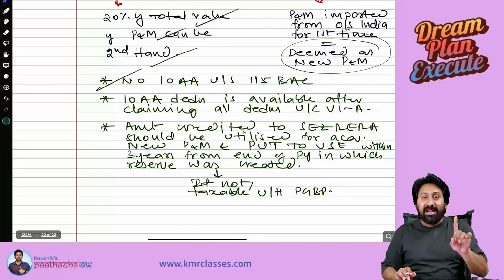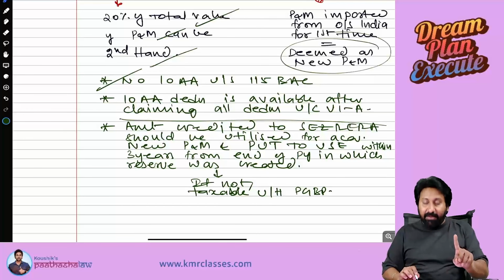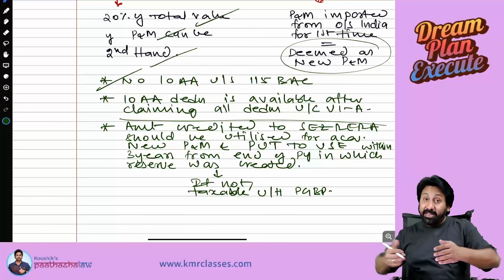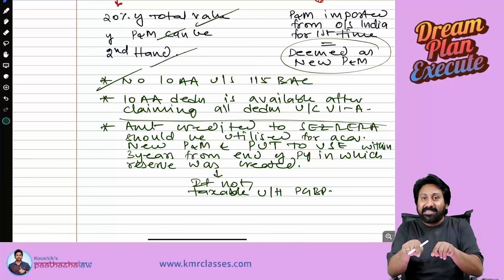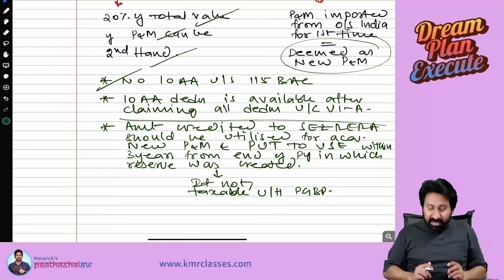Next one. Section 10AA deduction is not available if you go for the alternate tax regime. Next, 10AA deduction is available after claiming deductions under Chapter VI-A, Section 80. Means though Section 10 comes before Section 80, claim all deductions under Section 80 available for you, and then you claim deduction under Section 10AA.